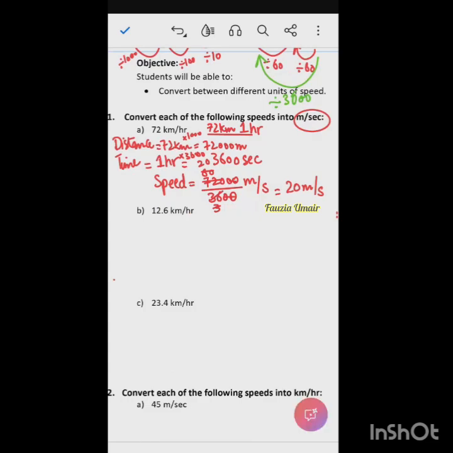We will follow the same method, same pattern in all of them. So the second question is 12.6 kilometer per hour. We will say distance is equal to 12.6 kilometers, and time is per hour, so 1 hour. To convert 12.6 kilometers to meters, you will multiply by 1000. So now you need to use this concept. 12.6 multiplied by 1000. What would be the answer?